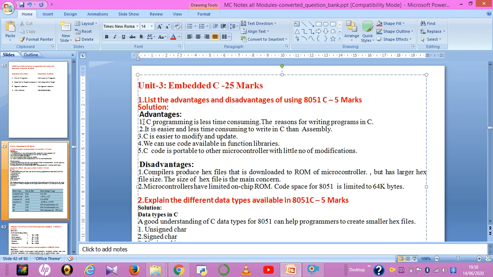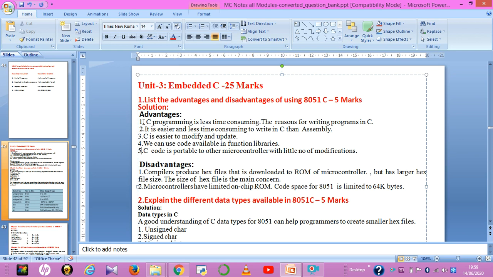Fifth advantage, C code is portable to other microcontrollers with a small number of modifications. C is very portable. You can run your C on any platform irrespective of the operating system. That's why it is very portable across microcontrollers. So this is another advantage.